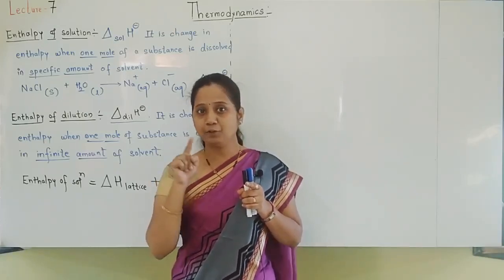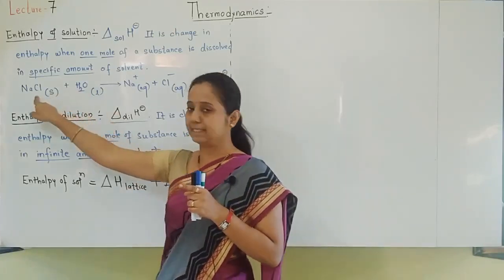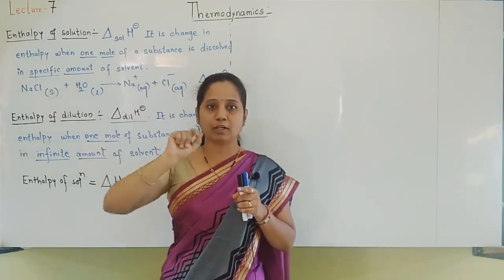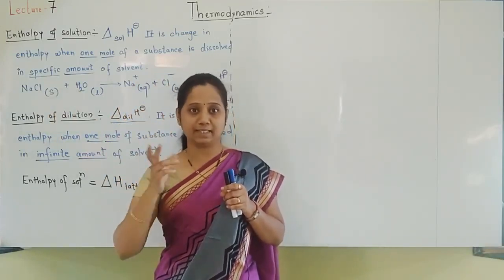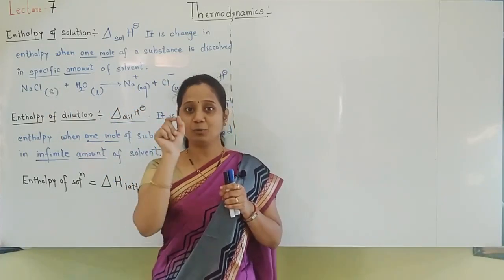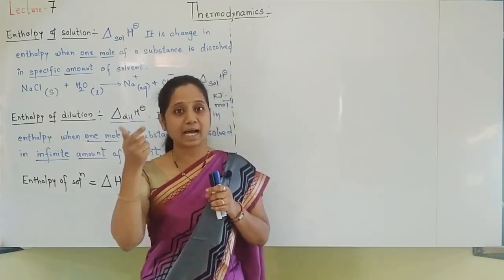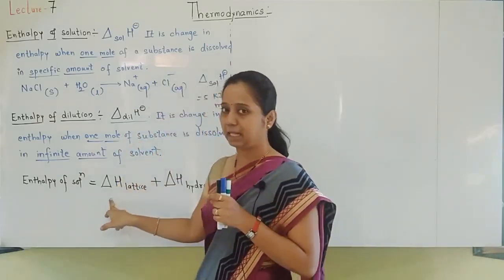What do you mean by ionic solid? A solid consisting of ions, for example NaCl. Whenever you add salt to water, first that NaCl should break down into its ions, and the energy required to break that NaCl ionic solid into its ions in gaseous state is called lattice enthalpy.